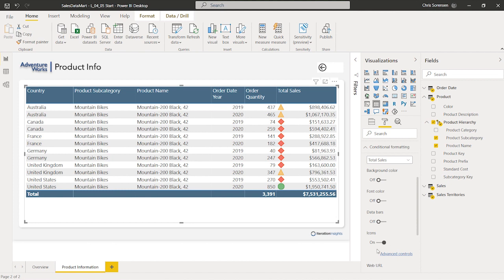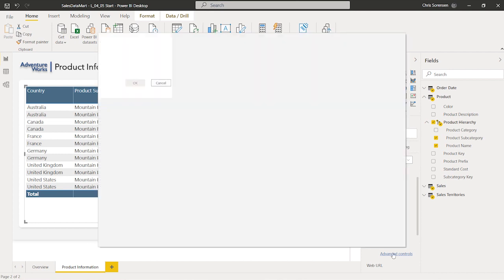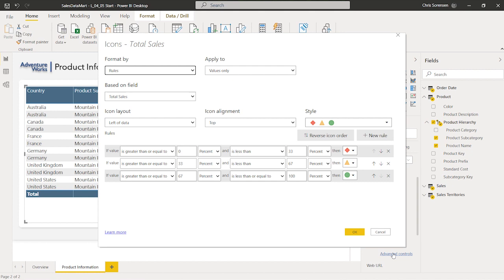Okay, so after I went and turned the icon slider on, I can see that there is an advanced controls button right here. So I'm going to go ahead and click on that, or a link I should say. And what that's going to do is bring up the conditional formatting dialog box.